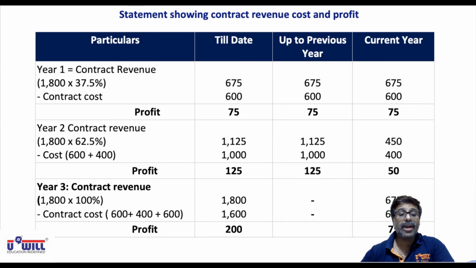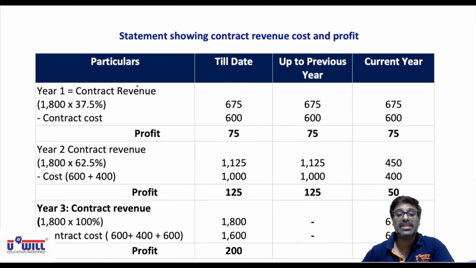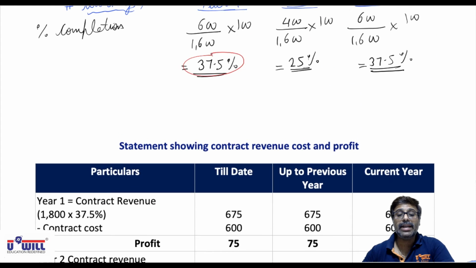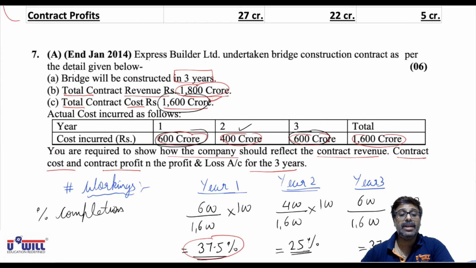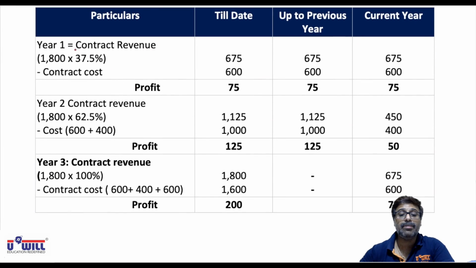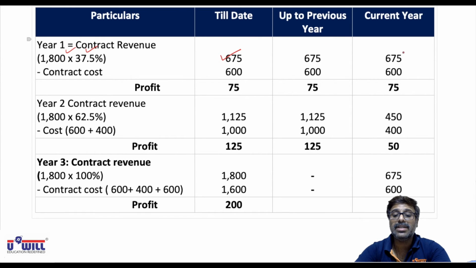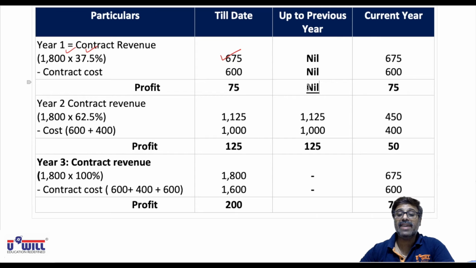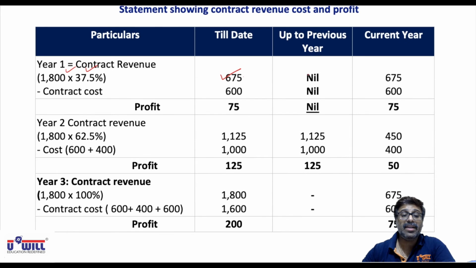Year 1, contract revenue, 37.5% work is done. Of 1800 crore, what percentage revenue will be recognized? 1800 into 37.5%, 675. Up to previous years will be nil in the first year. Now 675 minus nil, 675.